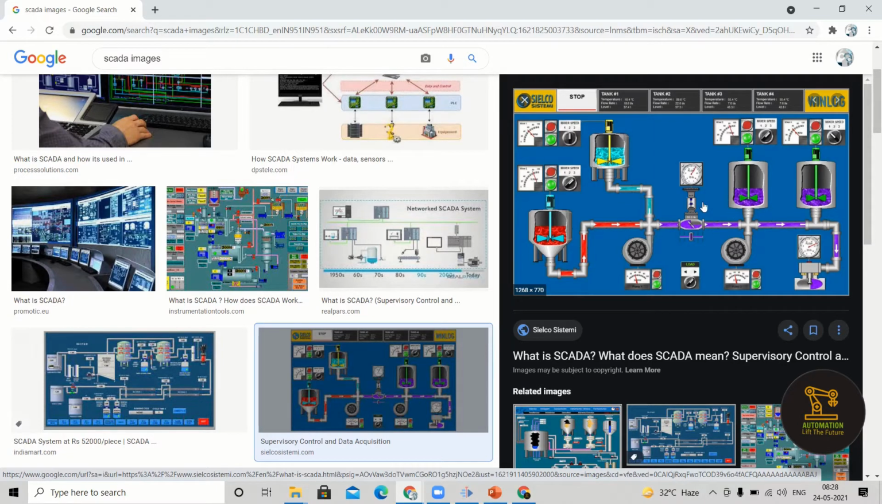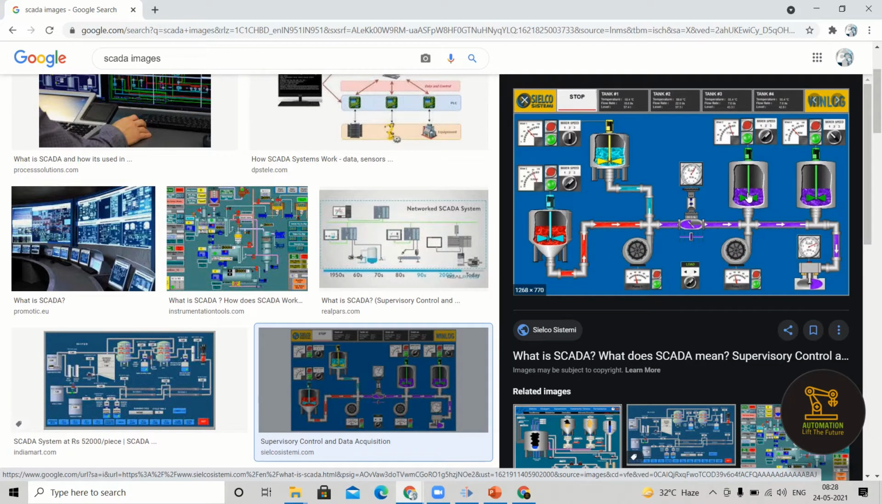In the same way, we have a control valve. We will call it a control valve. It controls the flow of a liquid, right? In the same way, there are a few more pumps, motors and mixers, right? All these things you can see in the form of an animation or a visualization.